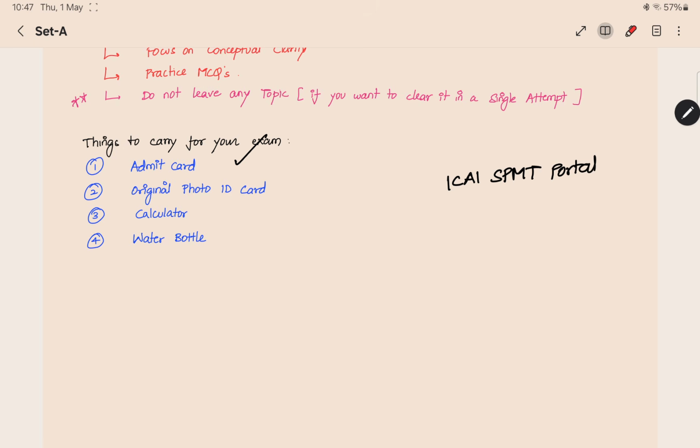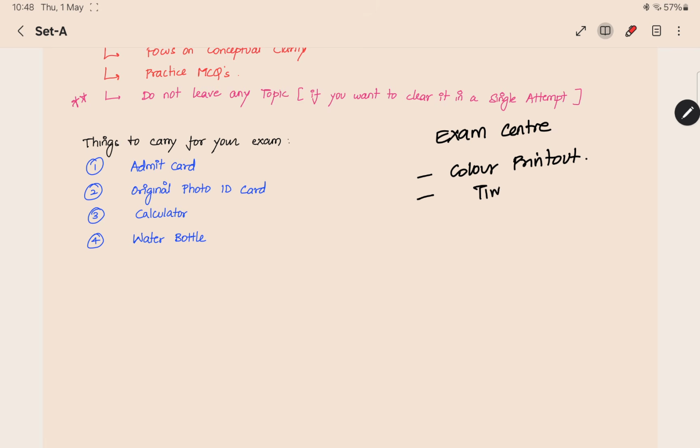And before going to the exam, you should go to the exam center once and check what they are requiring, whether they are requiring a color printout of the admit card. All that you have to check. In some centers they are asking for a color printout of the admit card.